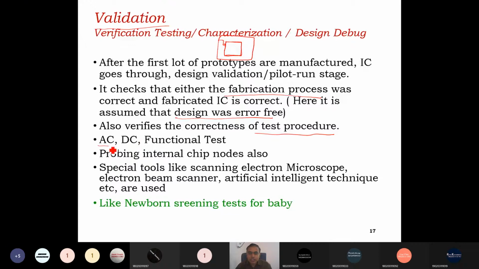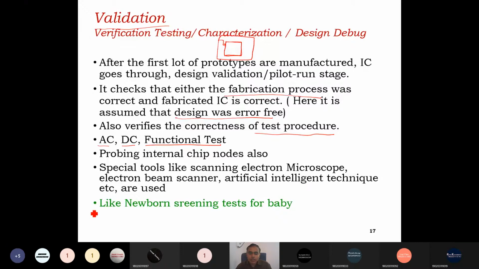It can test for AC, DC and functional tests, and probing of internal chip nodes also. Special tools like a scanning electron microscope, electron beam scanner, artificial intelligence techniques, etc. are used for validation.